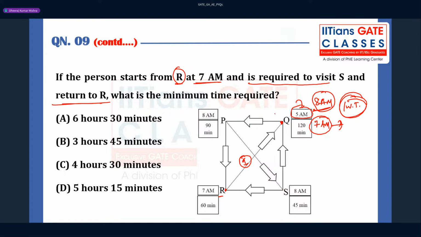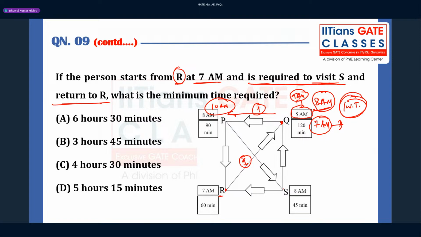Then you have to come back to this side. So 1 hour it is going to take here. Total how many hours will it be? 3 hours. And then again you have to come back to P and then go to S, because you have to visit S also. So 8 a.m. he reached Q, and after 1 hour of waiting he will start from here at 9 a.m. and reach P at 10 a.m.